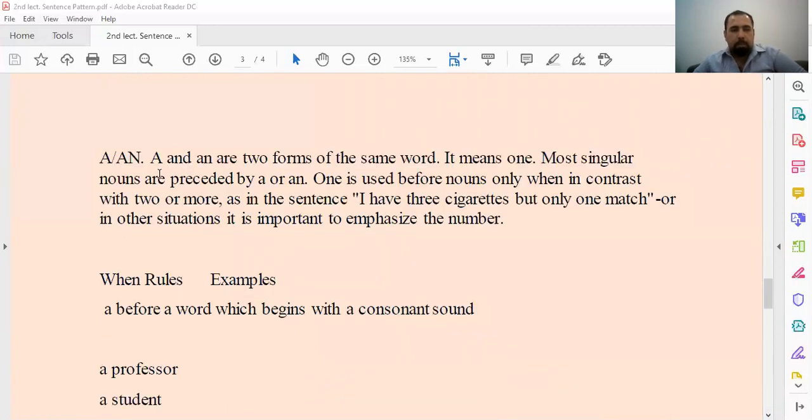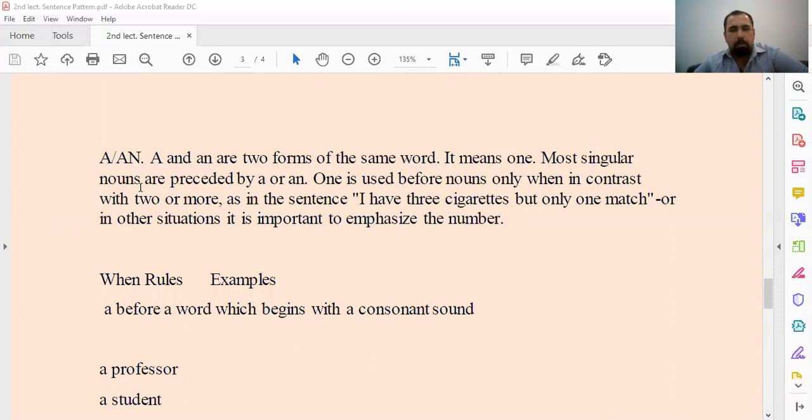Let's move to another topic. It is called a and an. This is called indefinite, indefinite يعني أدوات التنكير. A and an are two forms of the same word. It means one.